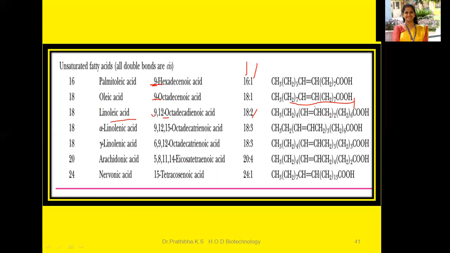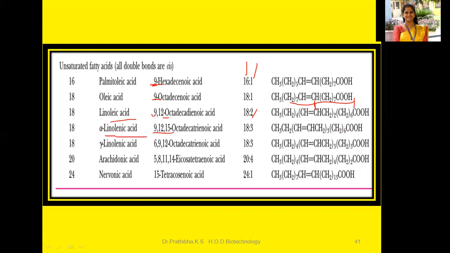So from here we can see the presence of a double bond, from the 9th carbon atom. Then 9, 12, and 15. Same thing here also: 6, 7, 8, 9. From the 9th carbon atom the double bonds start, 9, 12, and 15.